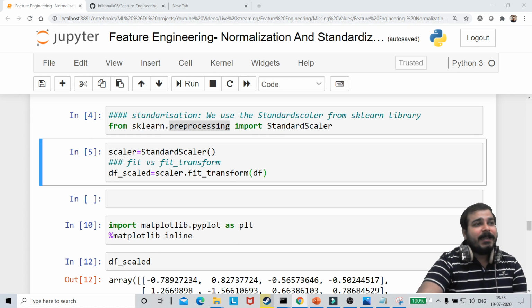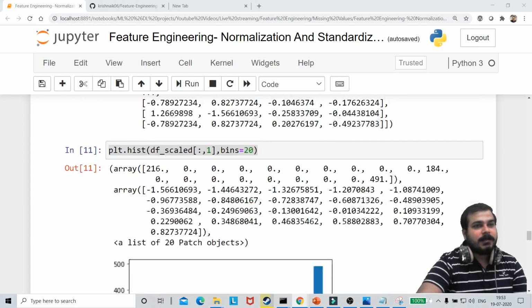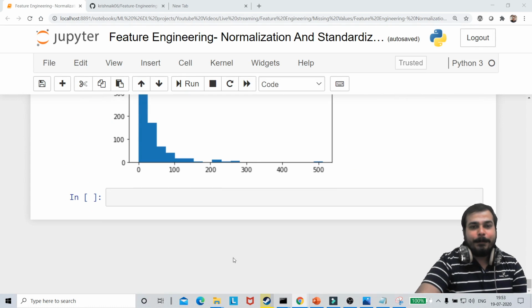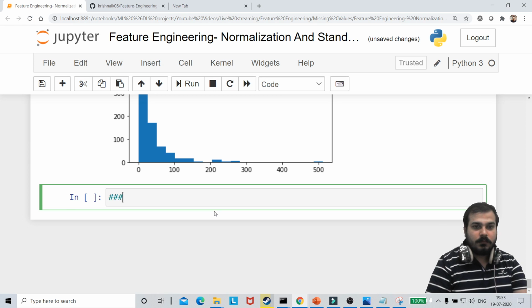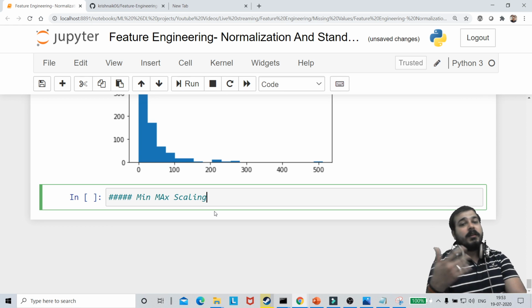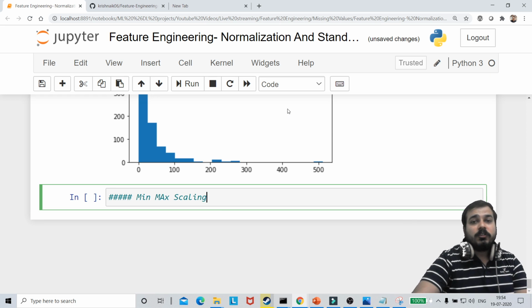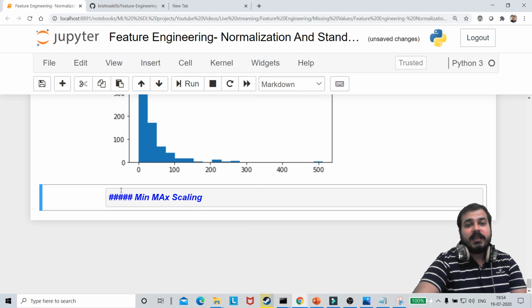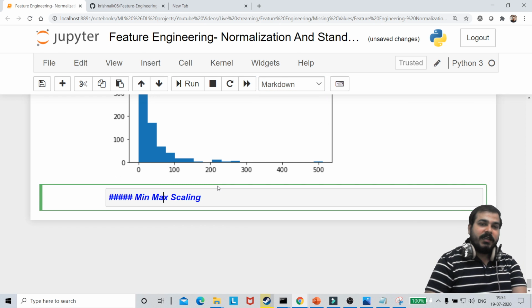Now the next scaling technique that I'm actually going to discuss is min-max scaling. This scaling is also popularly used in CNN, right? Min-max scaling is most popularly used in CNNs and all. So this is also one of the most important scaling techniques and widely used in deep learning.